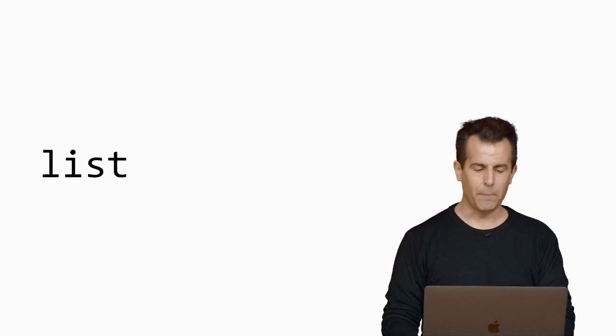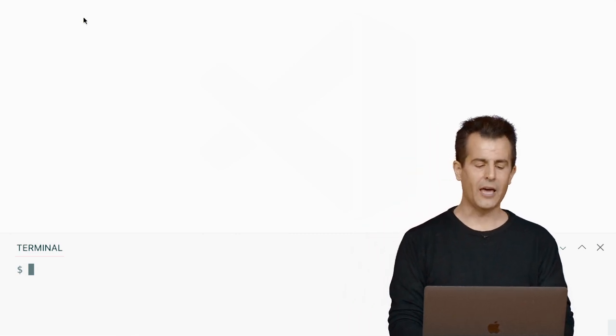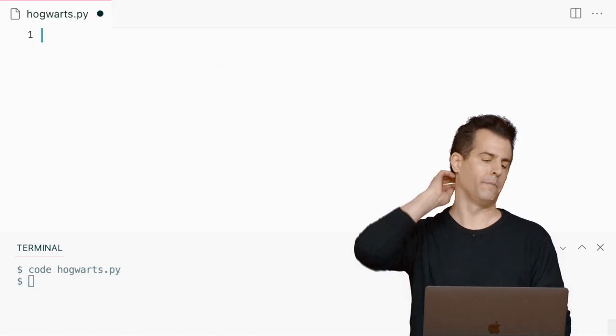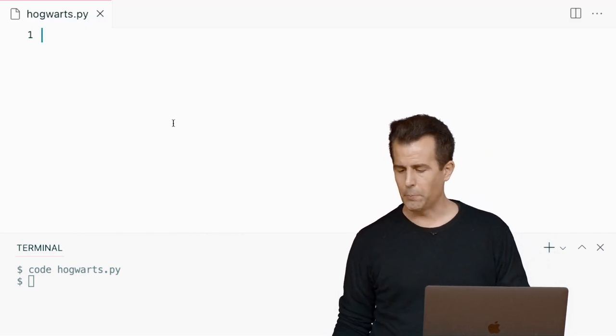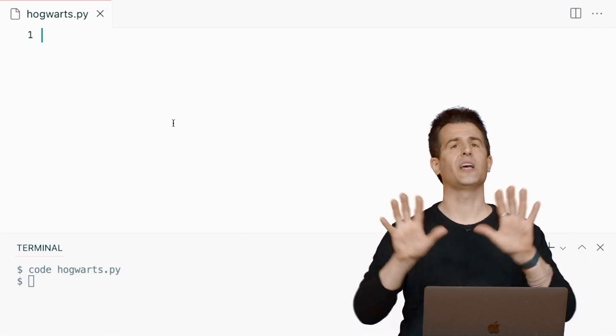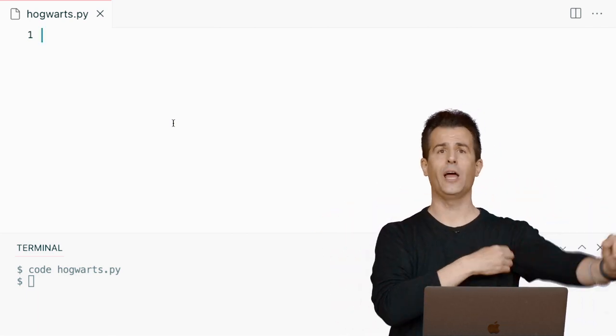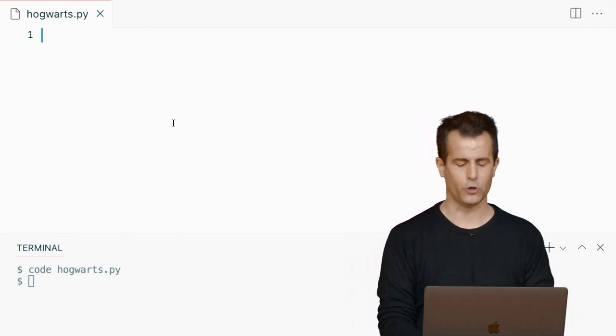So let me propose that we come back to VS Code here, and let's do something that's perhaps a little familiar to some folks, the world of Hogwarts. And let me go ahead and code up a file called hogwarts. And let's see if we can't have a list of students at Hogwarts here. So I have a new tab called hogwarts.py. And let me go ahead and propose that I just define in this program a list of students whose names I know in advance. So I'm not going to get user input for now. I'm just going to know from the get-go that the 3 students I want to consider are these.